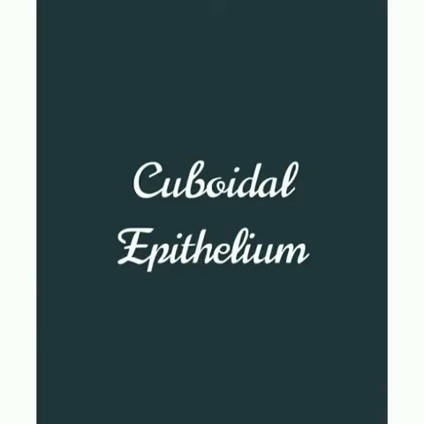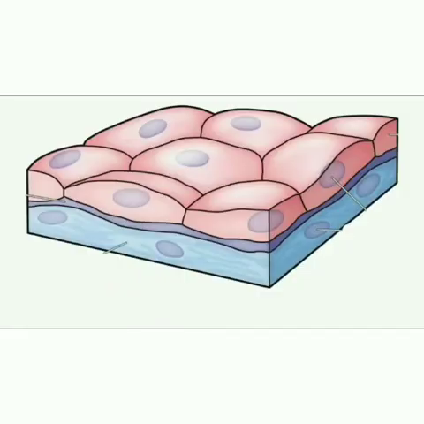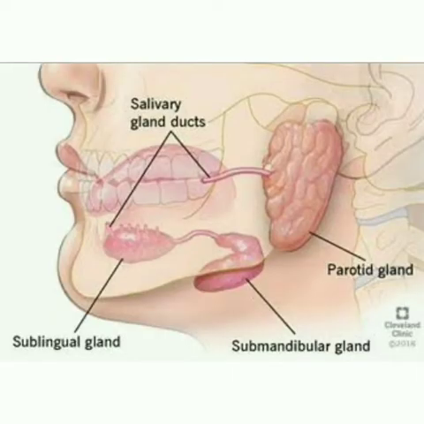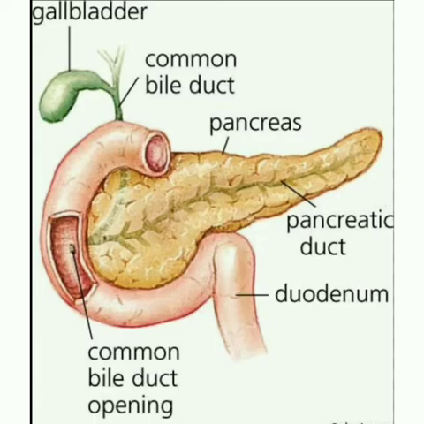Next is cuboidal epithelium. It is composed of a single layer of cubical cells like ice cubes. The nucleus is round and lies in the center. This tissue is present in the thyroid vesicles, salivary glands, sweat glands and exocrine pancreas. Their main function is secretion and absorption.